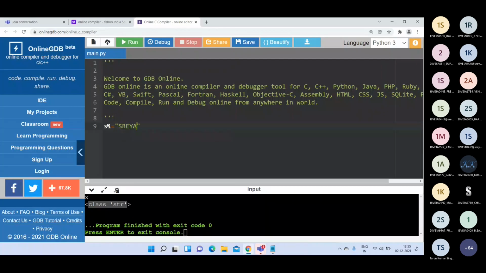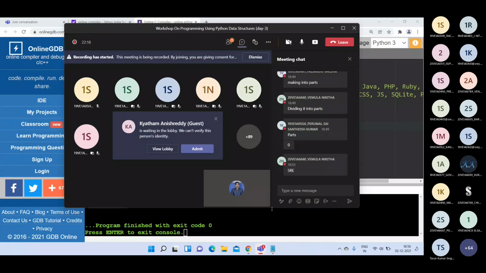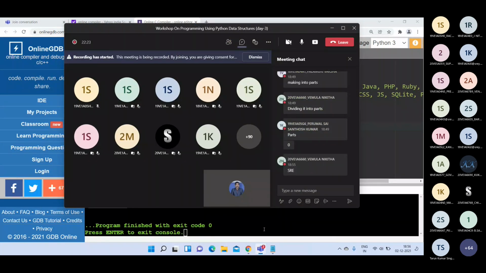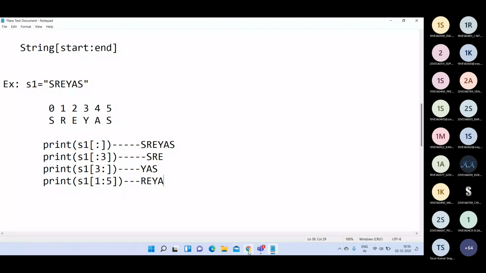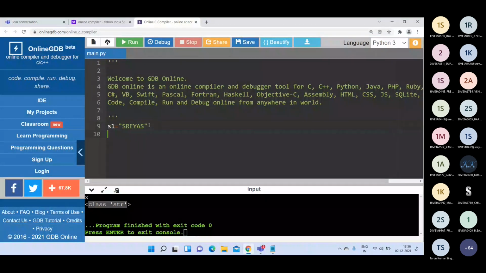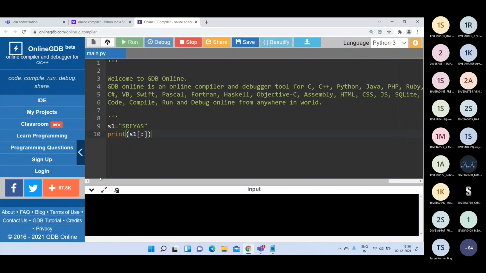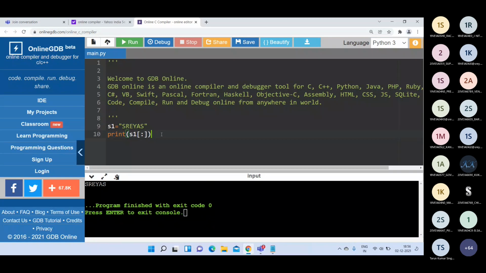S1 is equal to Shreyas. Now I am printing S1 directly with no starting value and no ending value. Then I will get the entire string, that is Shreyas.